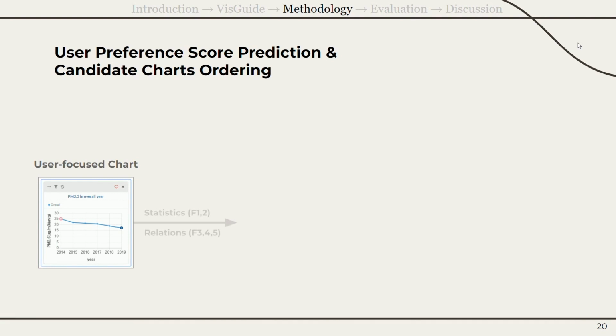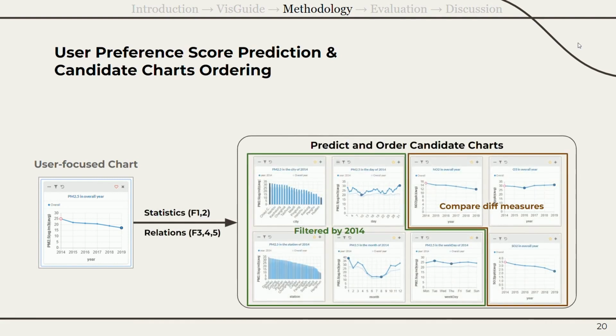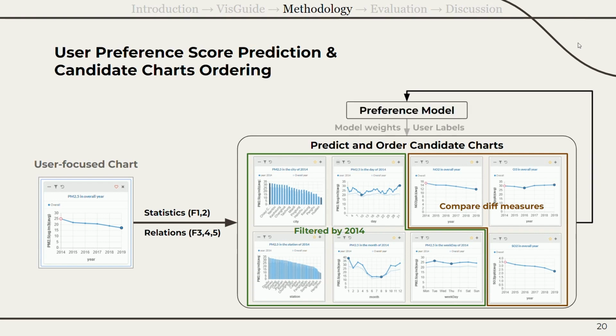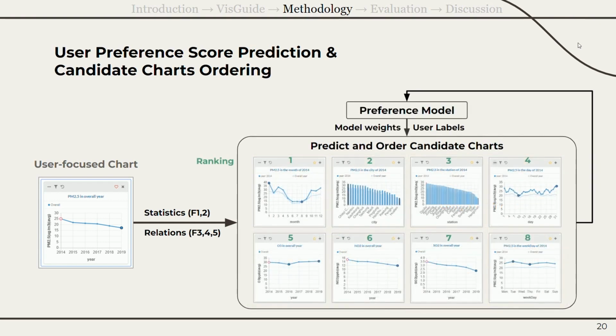The system acquires a user-focused chart and generates a list of candidates. Then the user preference model will predict the preference scores of all candidate charts. The candidate charts are sorted based on their predicted preference scores. The user exploration can continue on requesting recommendation and confirming selections.